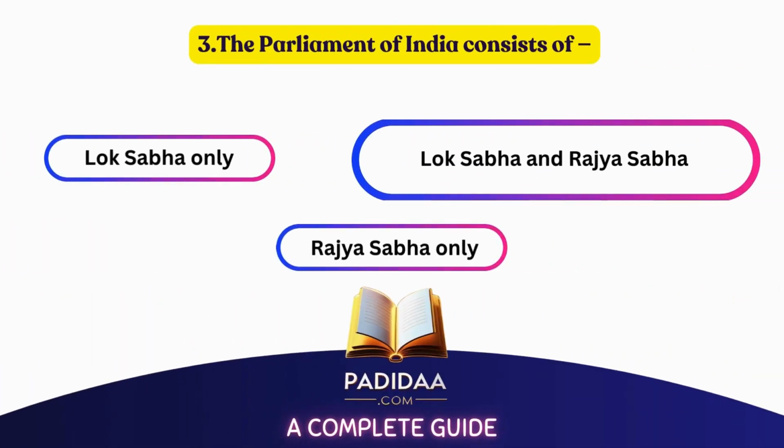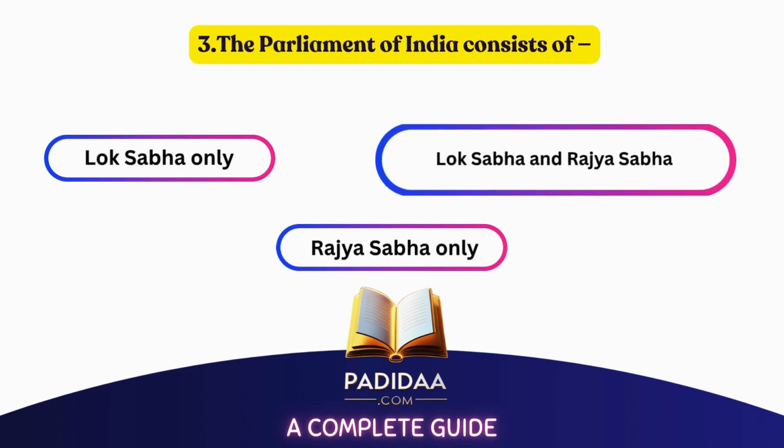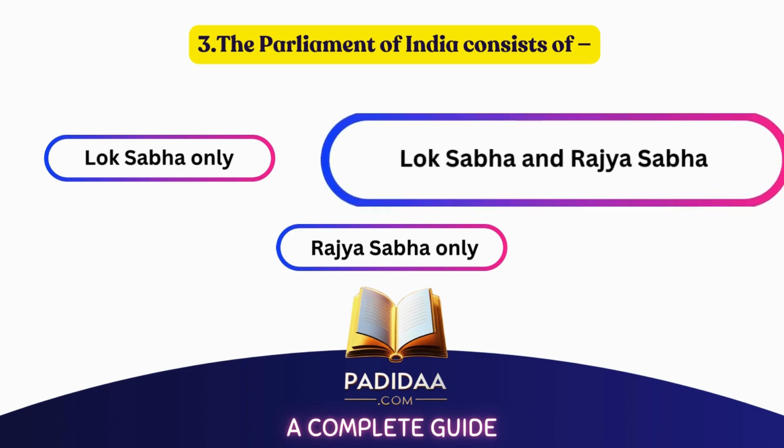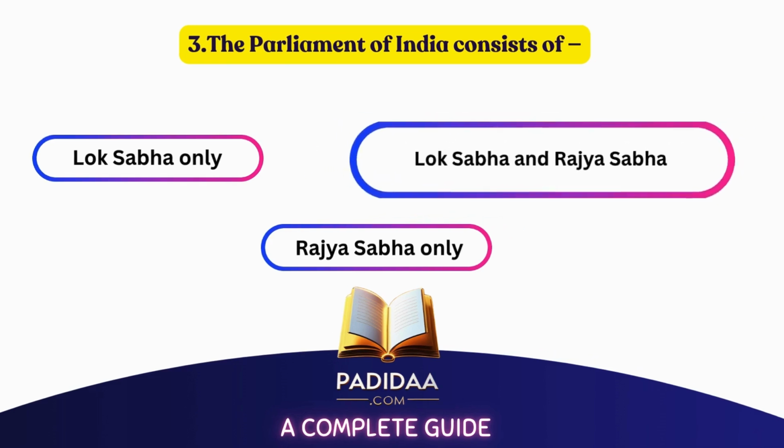The Parliament of India consists of A. Lok Sabha only, B. Lok Sabha and Rajya Sabha, C. Rajya Sabha only. The correct answer is B. Lok Sabha and Rajya Sabha.